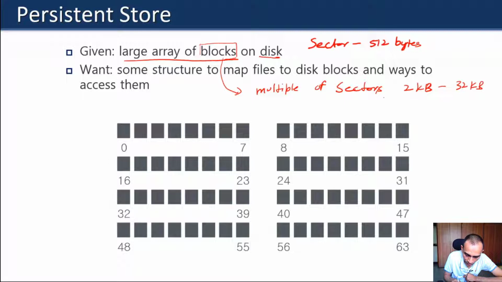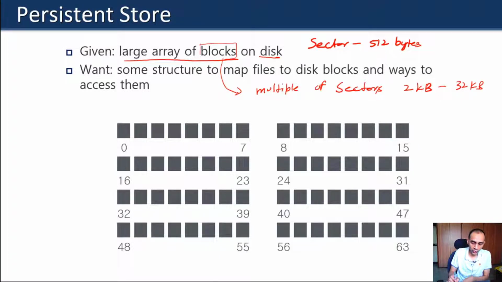When we are discussing files, we'll be talking about blocks rather than sectors. So let us say your disk is divided into a large array of blocks. Maybe in this case, I have just shown 64 blocks.